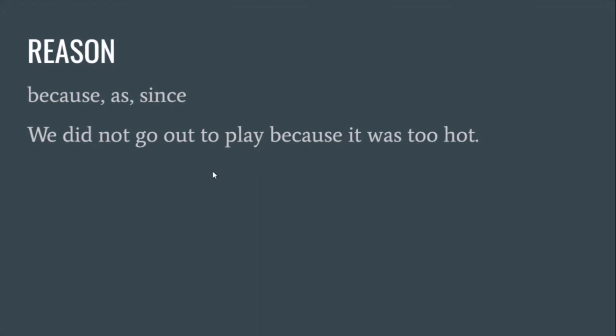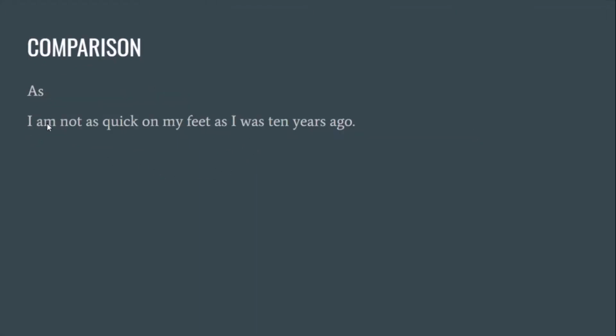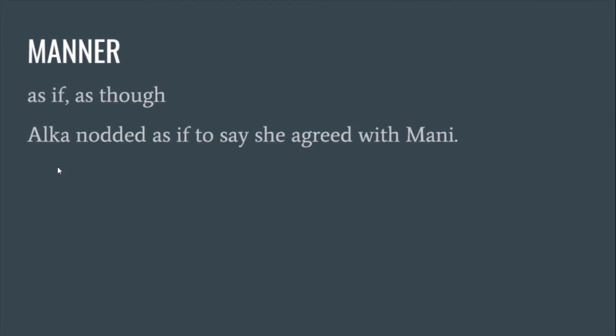And comparison, when we are going to compare things, then we use as. I'm not as quick on my feet as I was 10 years ago. So he was comparing his age and activities when he was 10 years and now. I'm not as quick on my feet as I was 10 years ago. And when it comes to manner, as if, as though. When it comes to manner, we use as if or as though conjunctions.